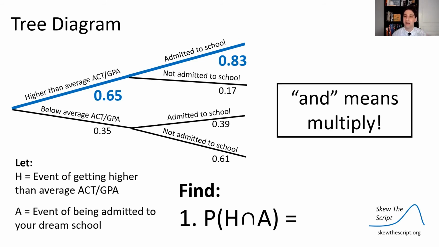So remember our intuitive probability rule, and means multiply. So we're going to take those two probabilities and we're going to multiply them. When we multiply them, we get an overall probability of 0.54. So there's a 54% chance of both these events happening.